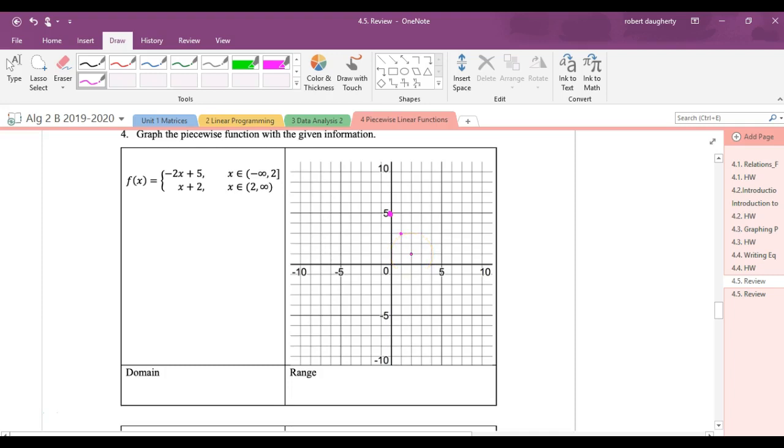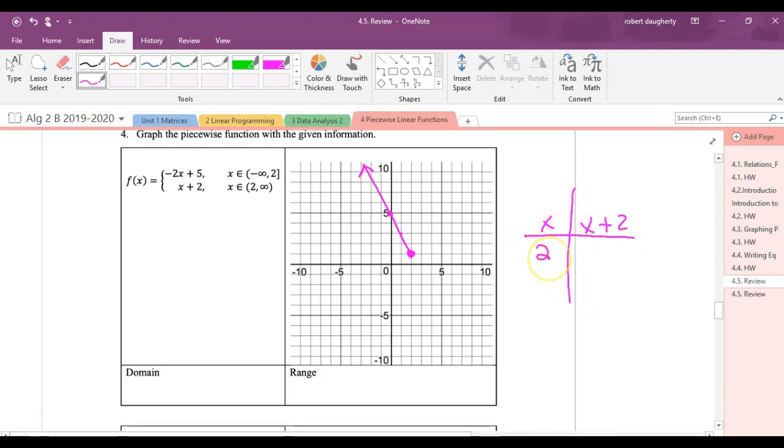So what happens when you plug in a 2? If I plug in a 2, I get 5 minus 4, which is 1, and that is correct. So I'm graphing this one from negative infinity up to 2. It's going to look like this, and there is a big closed dot right there at that point. And then from 2 to infinity, I'm graphing x plus 2.